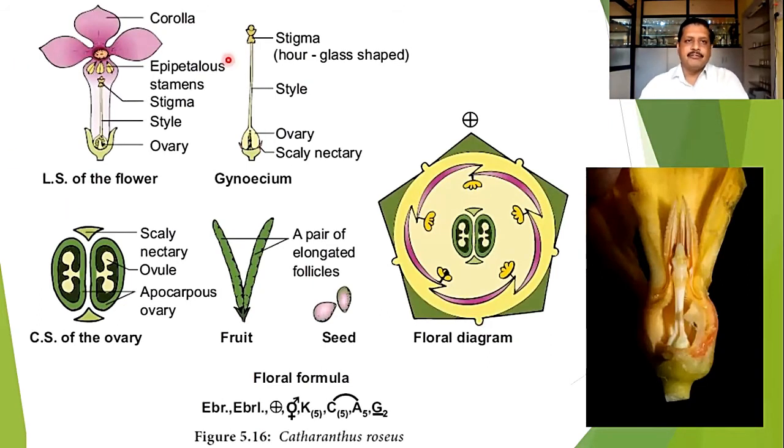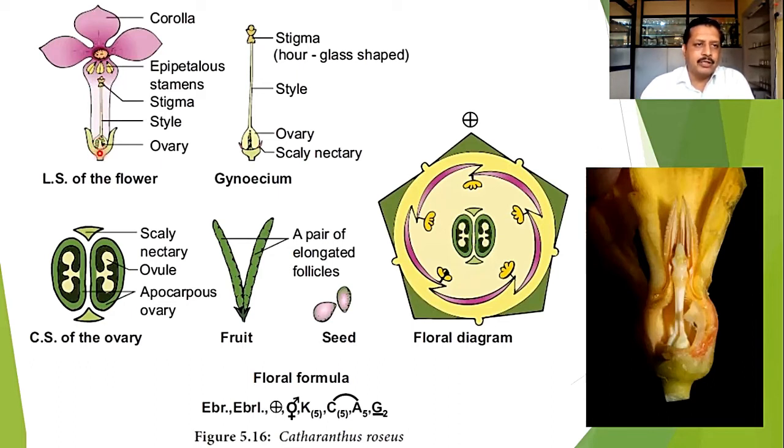The most common flower in our region that we plant is Catharanthus roseus. This is the calyx. This calyx is fused, and so it is the fused structure we have shown here. It is the connected part. So the calyx is gamosepalous, and the corolla is in a gamopetalous condition. There is a long tube formation.